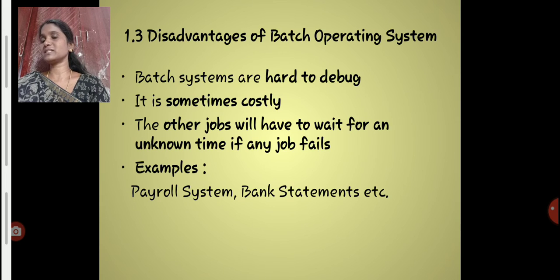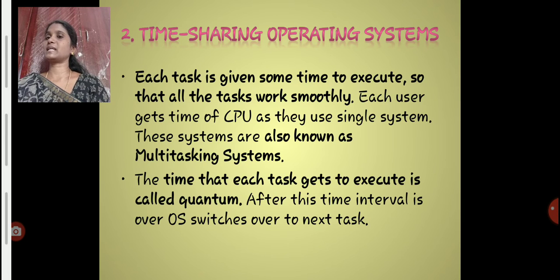Because debugging is tough, the time for execution will also be large, so the other jobs will not know how long they will be waiting in the queue. The examples of batch systems are payroll systems, bank statements, etc.